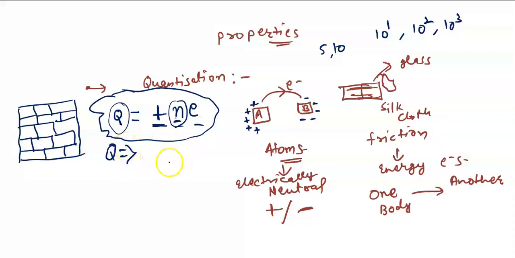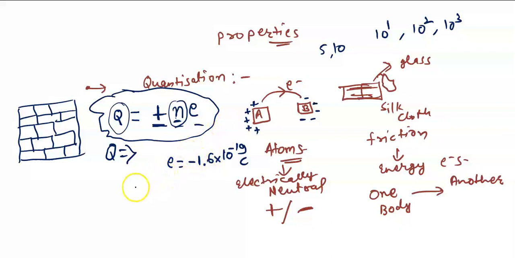Yes, sir. Now comes charge on an electron. Do remember that the charge on an electron is equal to minus 1.6 into 10 to the power minus 19 coulomb. This is the value of the charge on an electron. Agreed?